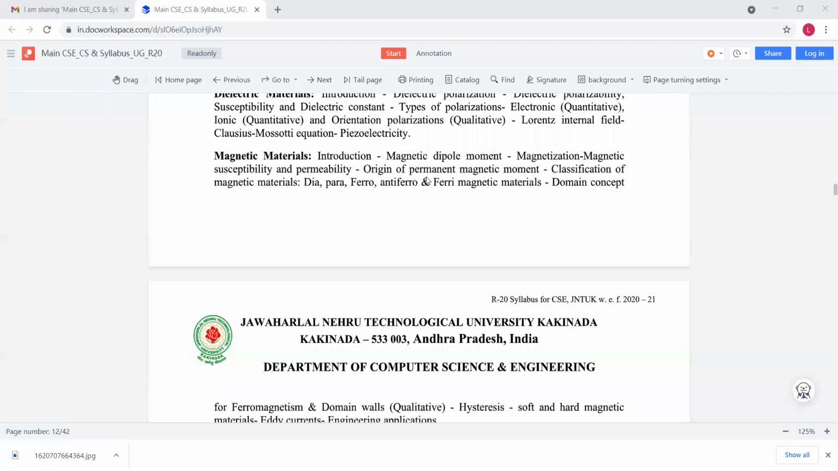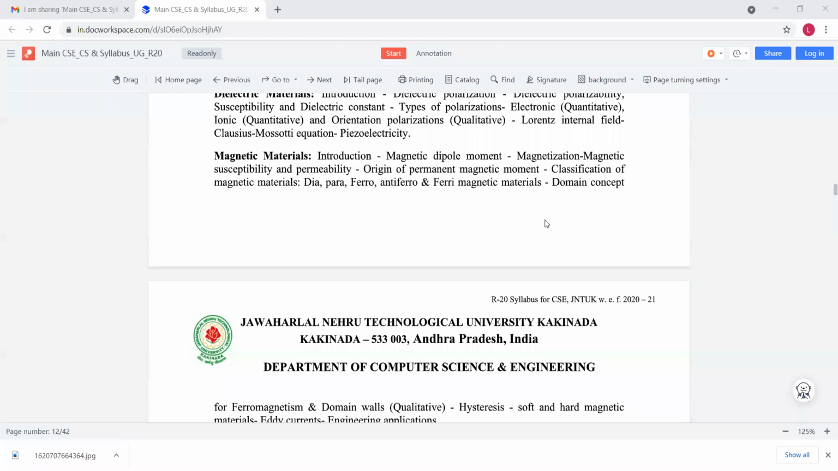And the next concept is origin of permanent magnetic moment. That means how the magnetic characteristics exist in a magnetic material. So that will be discussed in this topic. And the next one is classification of magnetic materials. There are 5 types: dia, para, ferro, antiferro, and ferrimagnetic materials. In our lower sections, we learn only 3 types: dia, para, and ferro. But here we have 5 types of magnetic materials. Additionally, there are 2 types: antiferro and ferri.